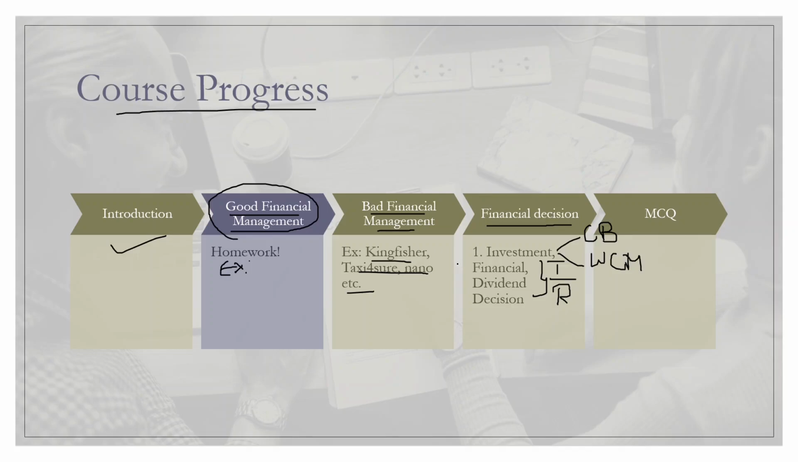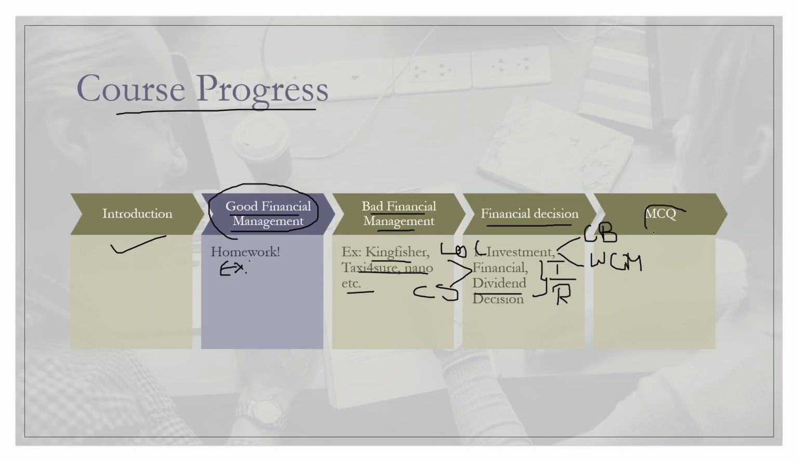And what is the subcategory of financial decision? Cost of capital, COC, cost of capital, and capital structure. And we saw dividend decision, whether to retain the profit or to distribute.